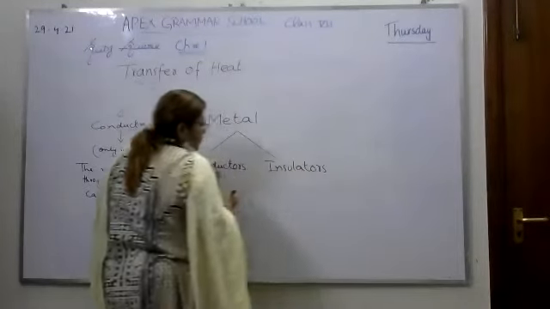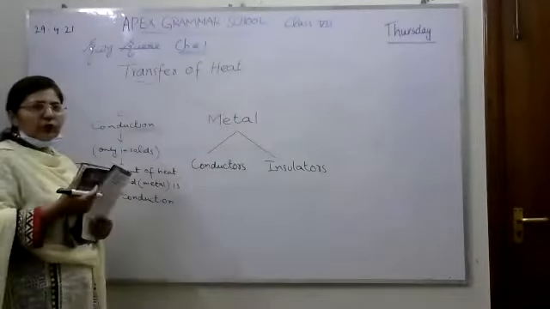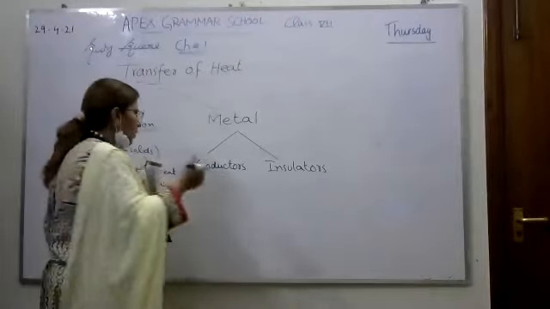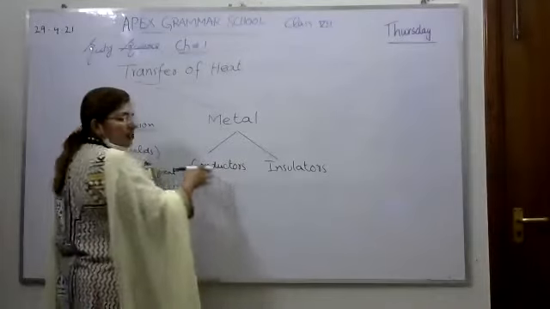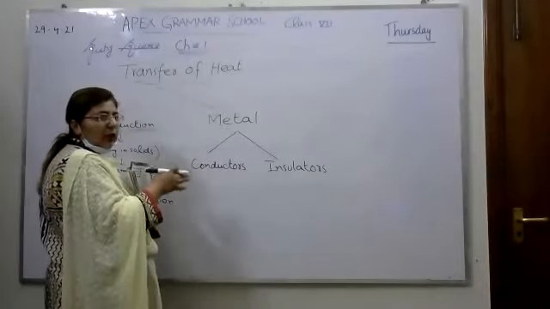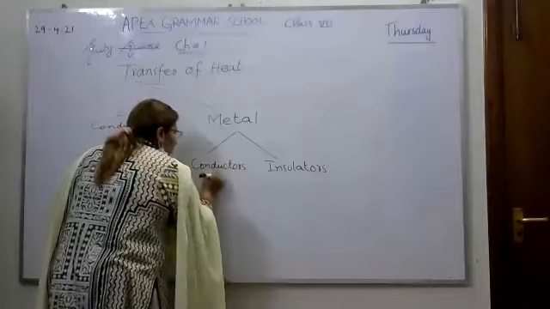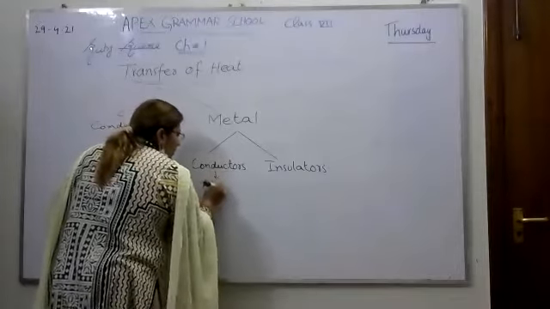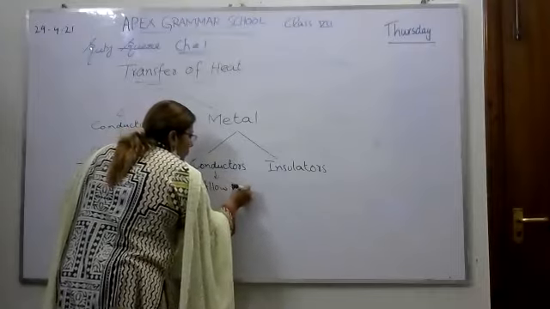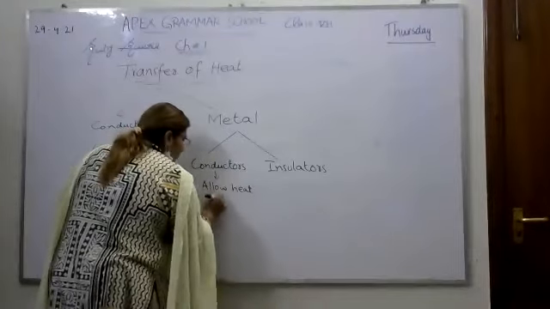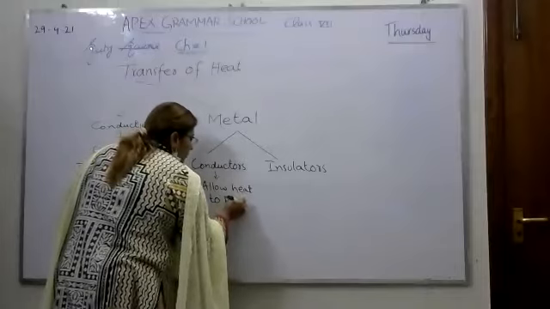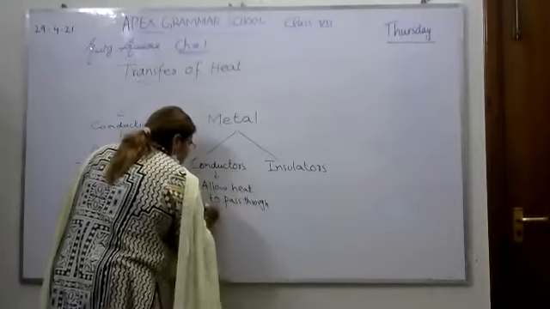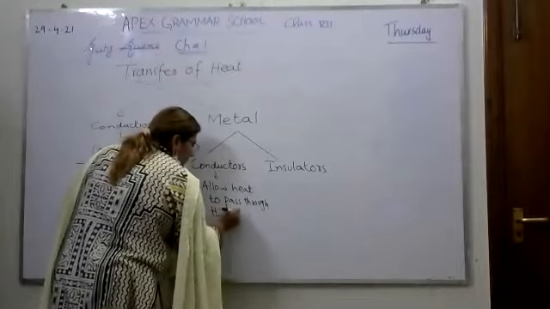What is the difference between the two? You all know this from your junior classes. Conductors are those substances which allow heat to pass through them. What is the function of conductors? They allow heat to pass through the object.